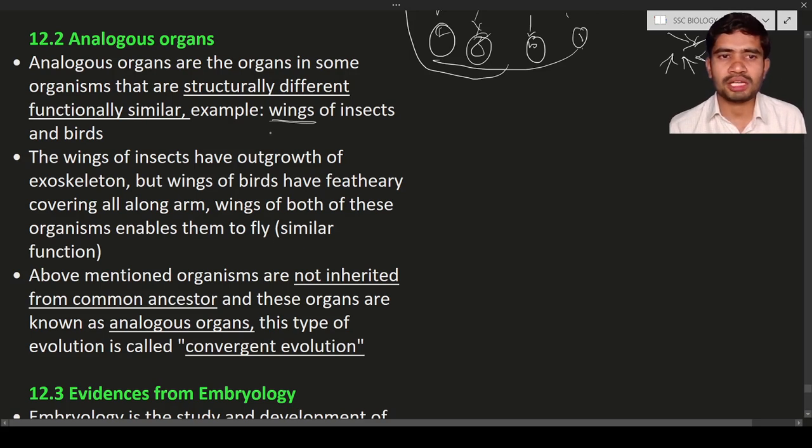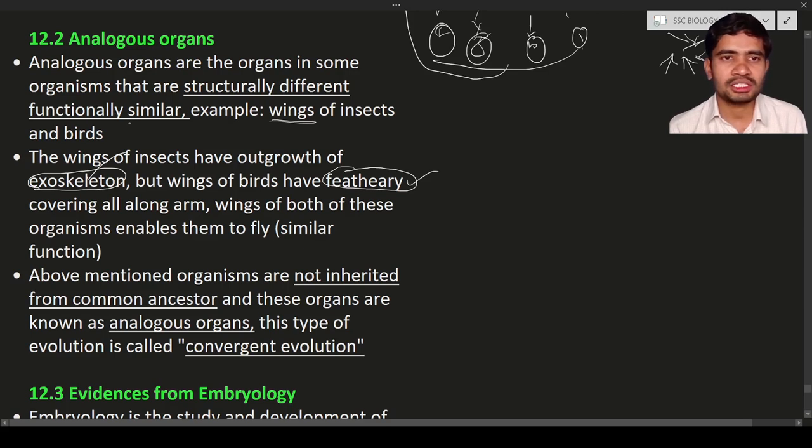But if you observe carefully, the wing of insect is made up of exoskeleton. And if you observe the wing of a bird, it is made up of feathers. Okay, it is made up of feathery outer covering along the arm. So even though they have wings, the wings are made up of different materials. In case of insect, they have the exoskeleton extension, and in case of birds, they have the feathery outer covering.